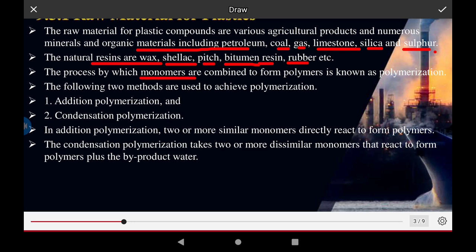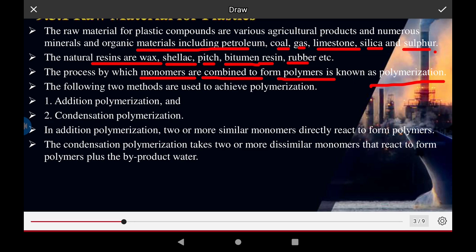The process by which numerous monomers are combined to form polymers is known as polymerization. There are two methods of polymerization for plastic: addition polymerization and condensation polymerization.